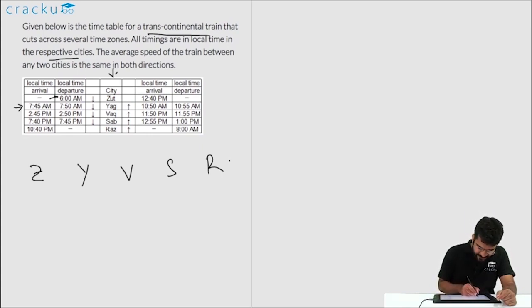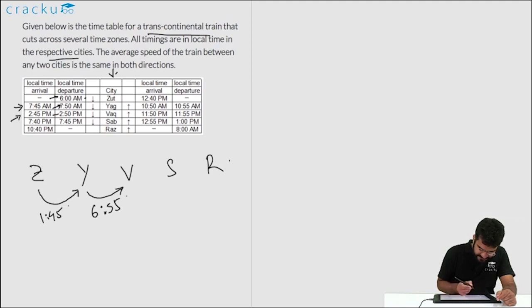So for example, between Z and Y, it departs Z at 6 a.m. and it arrives at 7:45 a.m. So we are saying that to go from Z to Y, it is taking 1 hour and 45 minutes. Similarly, after it departs Y at 7:50 a.m., it arrives at 2:45 p.m. So the absolute time difference is 4 hours plus 2 hours, 6 hours and 55 minutes.